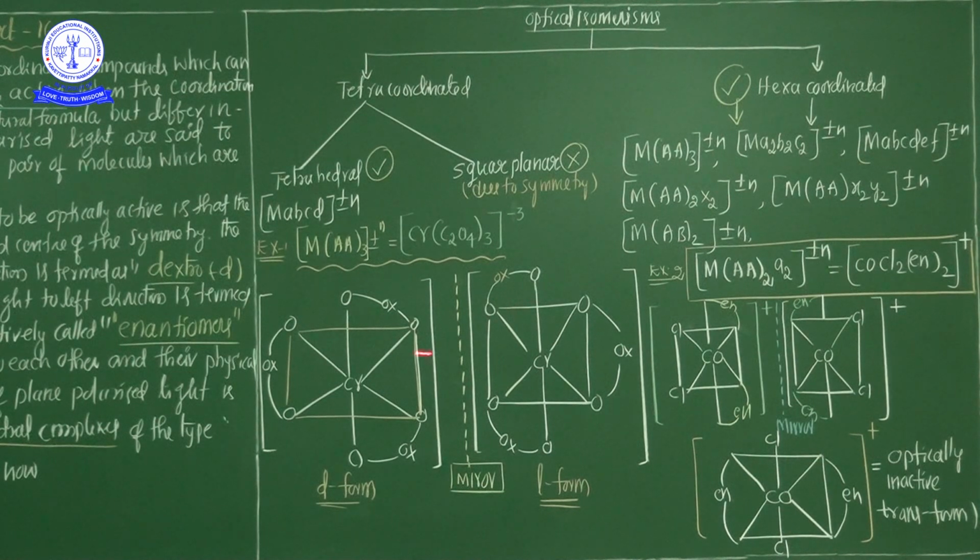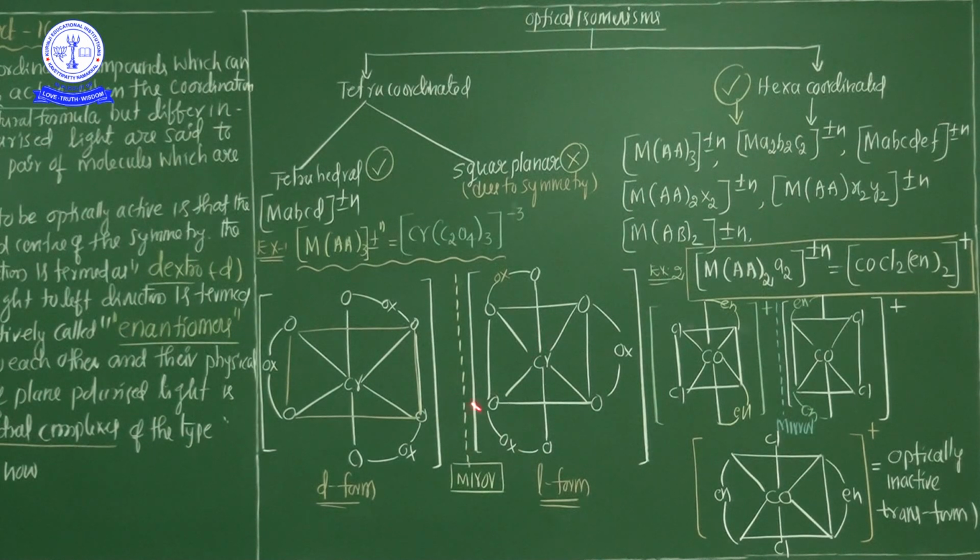Now see here, where is it located? In this place, 1 2 3 4 5 6. Now here 1 2, observe here the linkage is in the dextro form, but in the LEO form it is there. Clear? Now this one is an L form. So now see here carefully, three ligands are arranged. This is one ligand, this is one ligand, this is one ligand. It's not symmetrical, that's why they are showing optical isomerism.